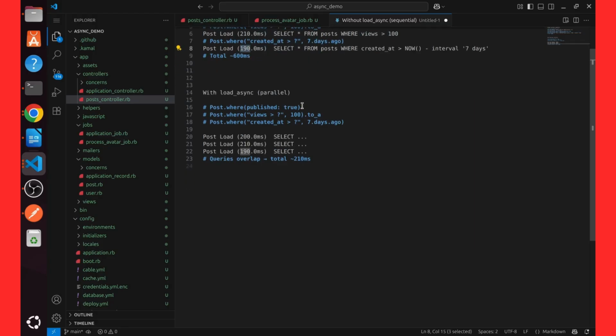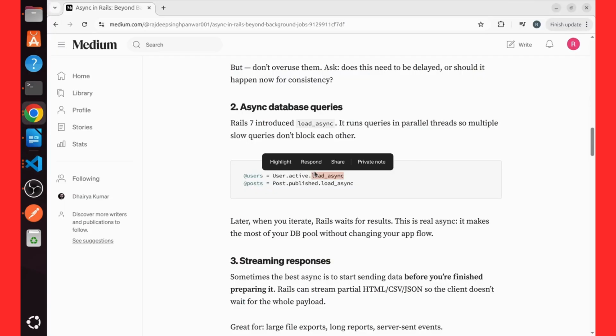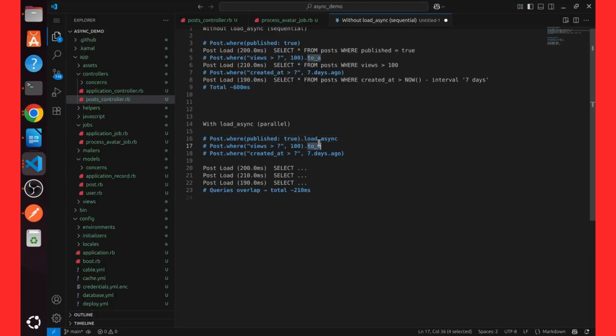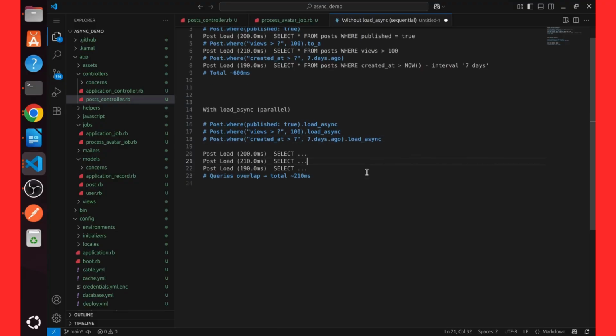But when I use async, let's suppose I just put load async at the end of all three queries. What will happen? All three queries are triggered instantly and run in parallel, not one by one, and the query overlap time is 210 milliseconds. The first query will not wait for the second query, and the second query will not wait for the third query. All three queries run in parallel in the background. That is the benefit of load async. It does not wait for the next query or the query just before it. It will run in parallel.